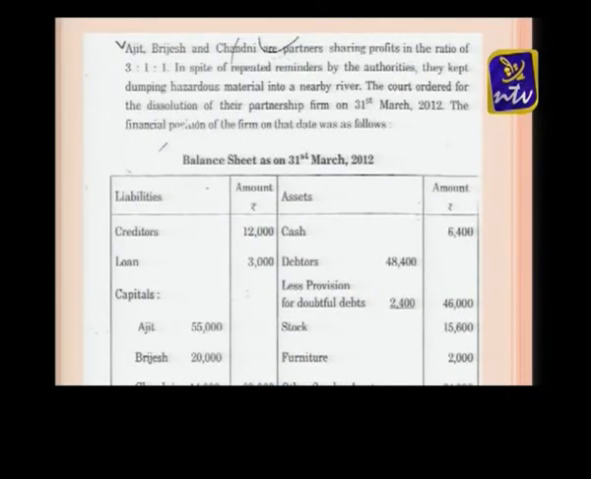In spite of the repeated reminders by the authorities, they kept dumping hazardous material into a nearby river. The court is giving an order to dissolve the firm. So you can see that, repeatedly this company is putting all its wastes into the river, and on the basis of that the court is giving an order. So they are not protecting the interest of the public, and also the social environment. That is why the court is interfering.